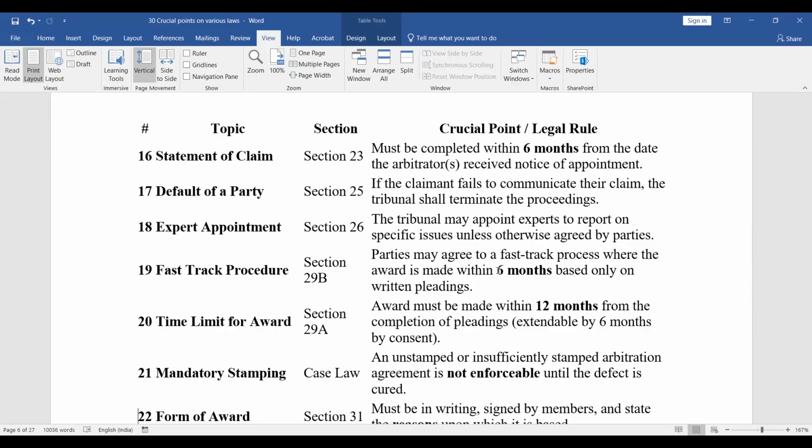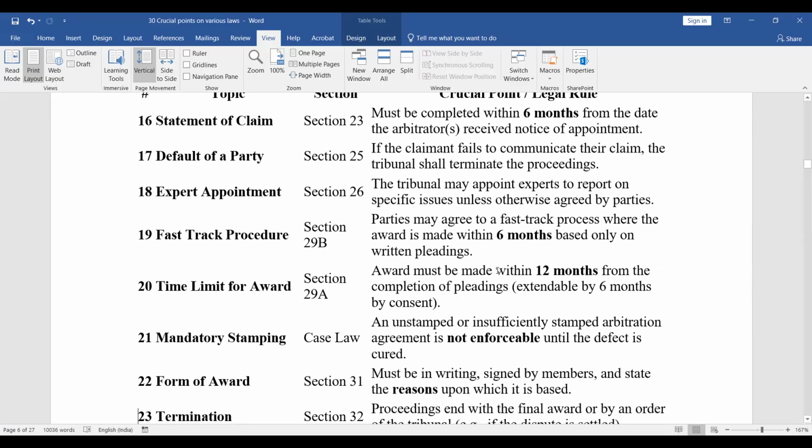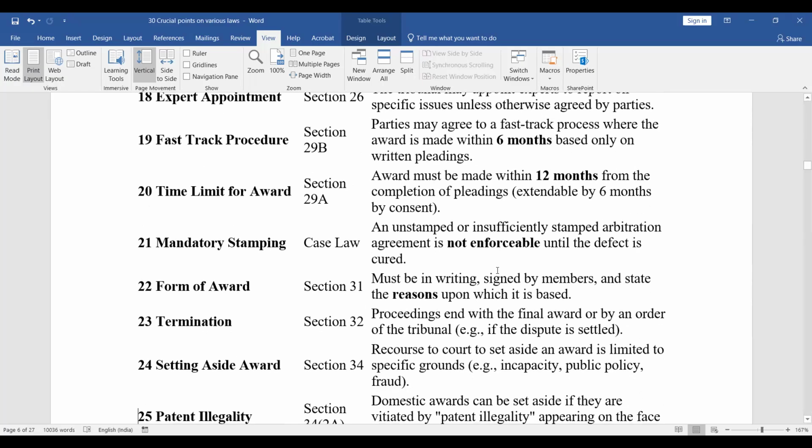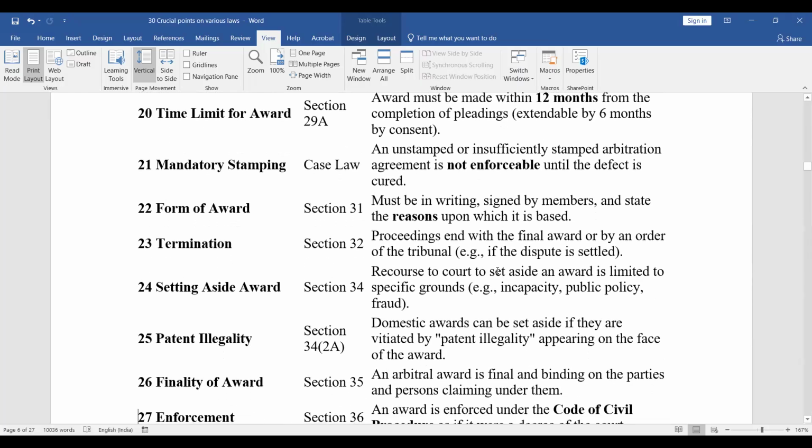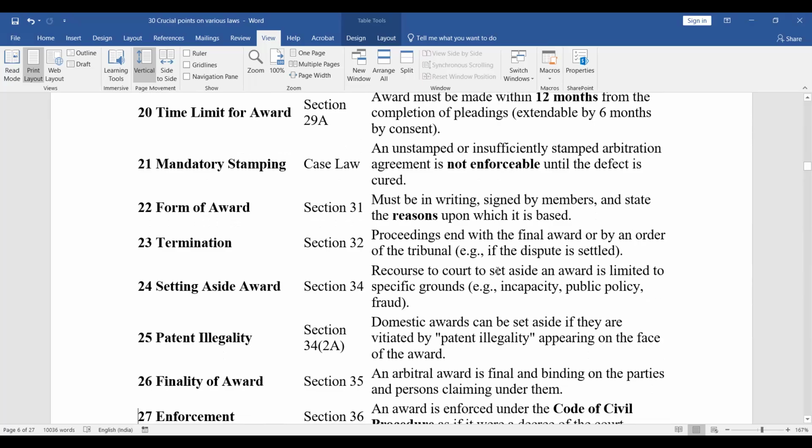Time limit for award, section 29A. Award must be made within 12 months from the completion of pleadings, and it is extendable by 6 months by mutual consent. Mandatory stamping. An unstamped or insufficiently stamped arbitration agreement is not enforceable until the defect is cured. Form of award, section 31. It must be in writing, signed by members, and state the reasons upon which it is based. Section 32 talks of termination. Proceedings end with the final award or by an order of the tribunal, for example, if the dispute is settled.